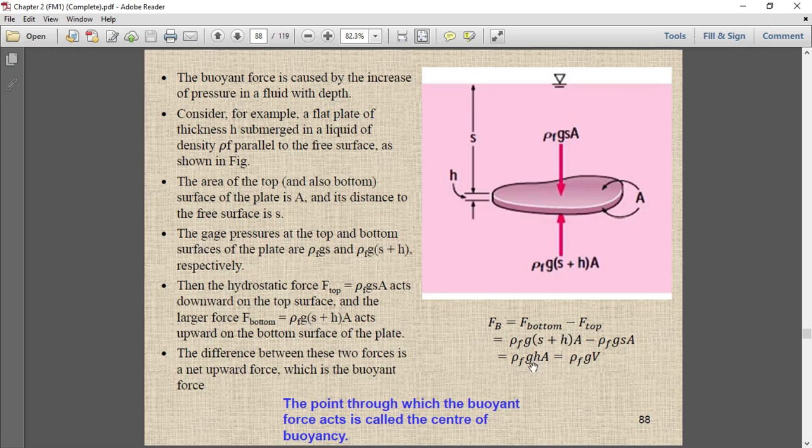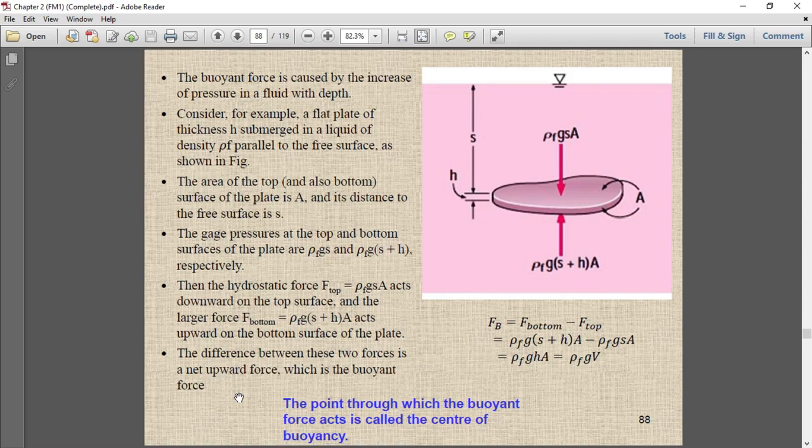This h times A is equal to the volume of the object: the thickness of the object is h and the area is A, so the volume of this object is V. So the buoyant force will be equal to the density of the fluid times gravitational acceleration times volume. We can express that.